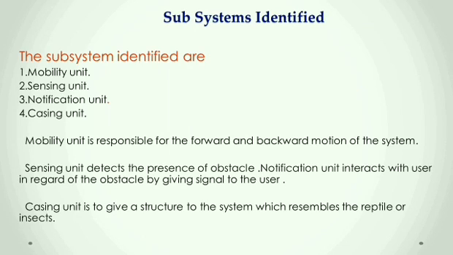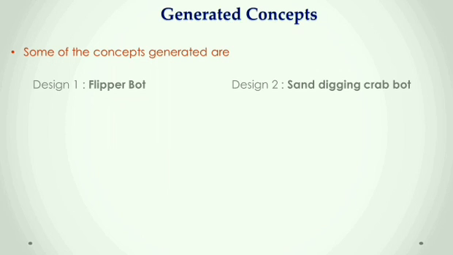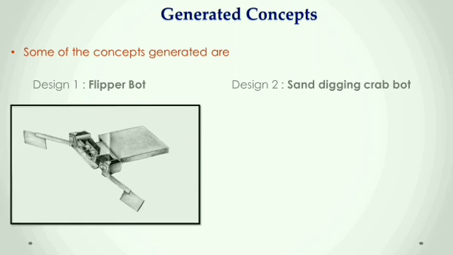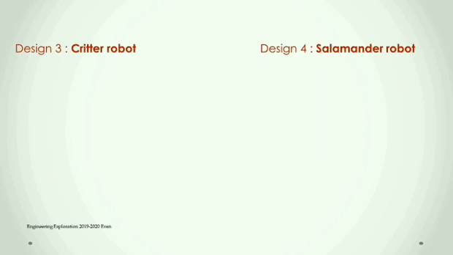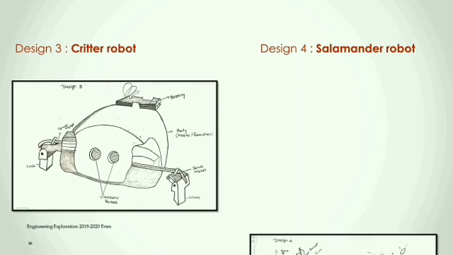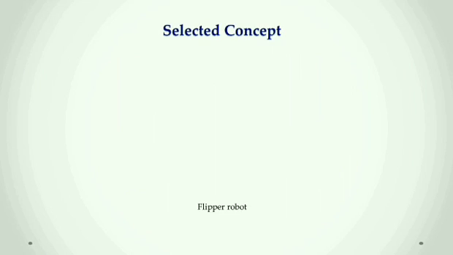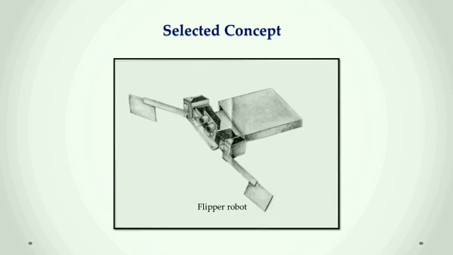Now coming to the generated concepts. In generated concepts we have 4 different models. They are flipperbot, sand digging crabbot, glitter robot, salamander robot. Out of these 4 we selected the first one, flipperbot, and it is our selected concept.